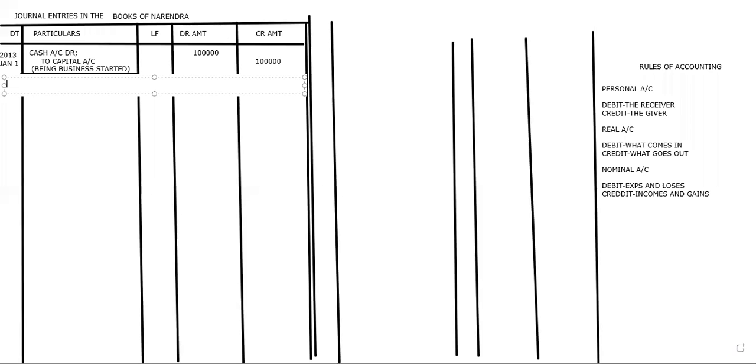Correct. Cash, bank, they are correct. I will not say it's wrong. We deposit cash in the bank, isn't it, ma'am? We are depositing cash. Where are we depositing? Bank.